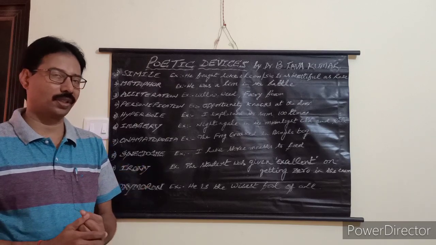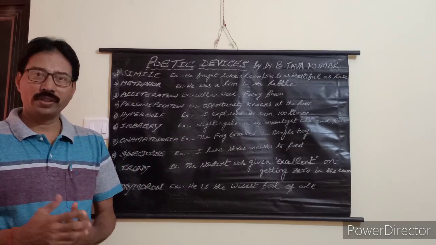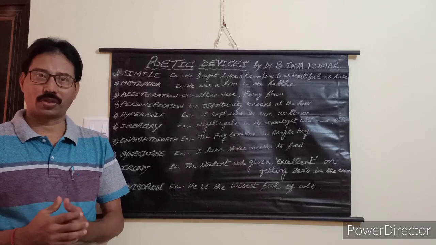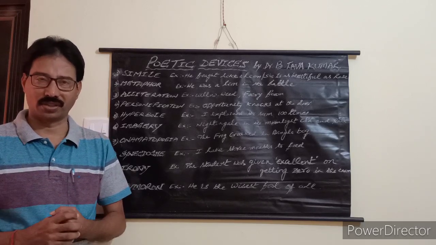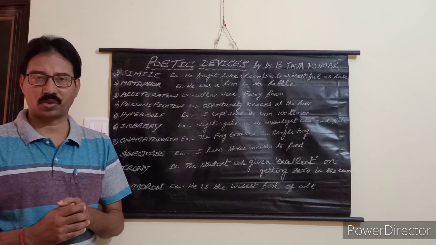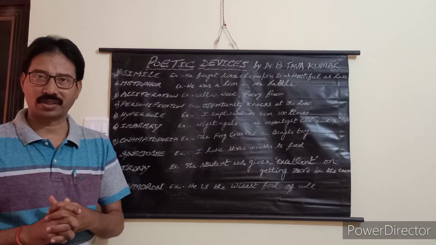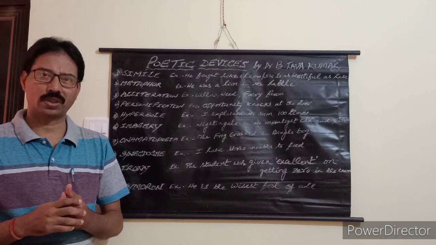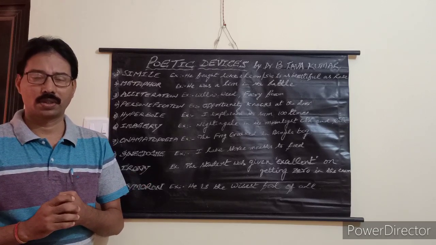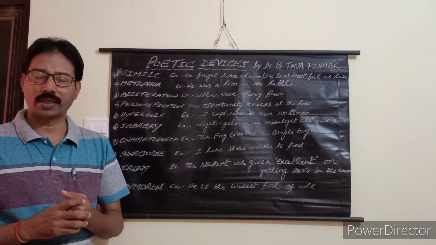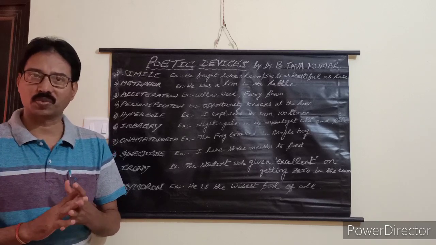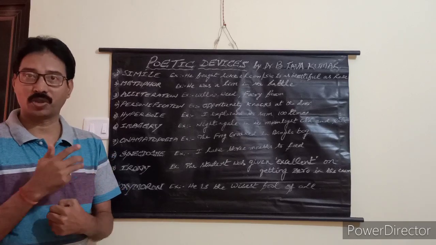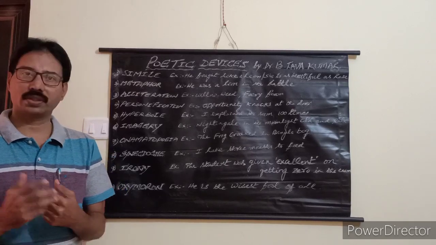Another example is here. I explained the sum 100 times. Your maths teacher will say like this, I explained the sum 100 times, but you did not understand. He might have explained you 5 times or 10 times maximum. But he would say, I explained the sum more than 100 times, but you fail to understand. So that is hyperbole. The next one is imagery.